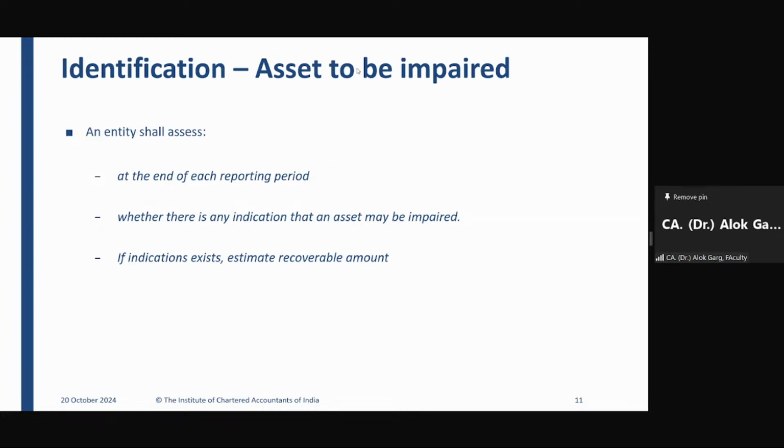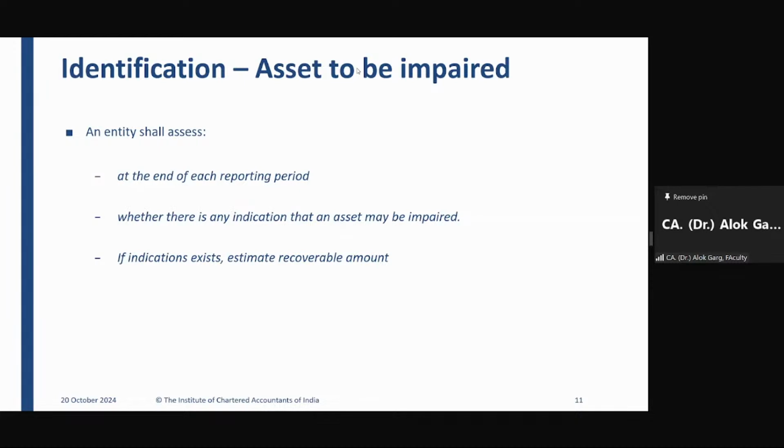Friends, your balance sheet has two sides, asset side and liability side. This standard is applicable to asset side. If I talk about a large manufacturing organization like Reliance Industries, they have lakhs of crores of property, plant and equipment, right? They have lakhs of crores of investment property. They have thousands of crores of intangible assets. They have thousands of crores of goodwill arising in business combination. Correct?